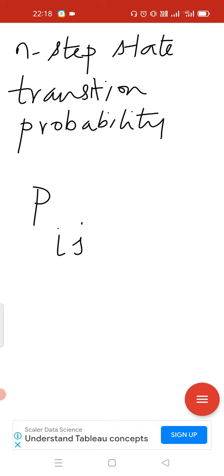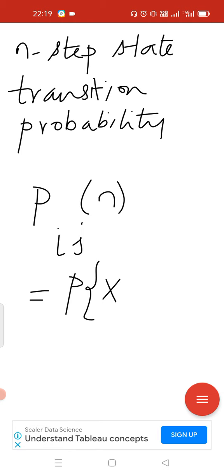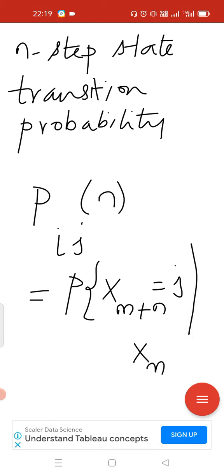We can write this as Pij of n, and it is defined as the probability of X(m+n) equal to j, given X(m) is equal to i.